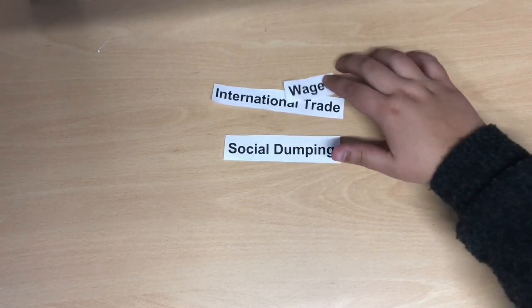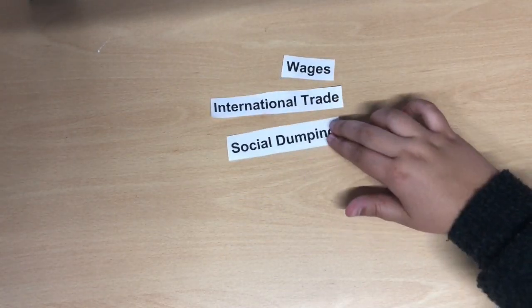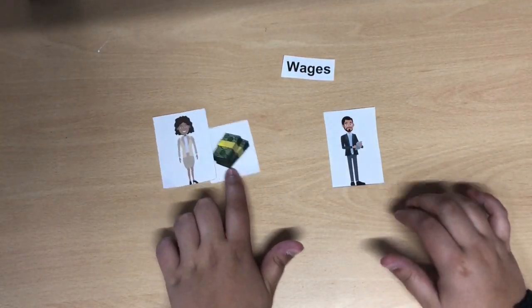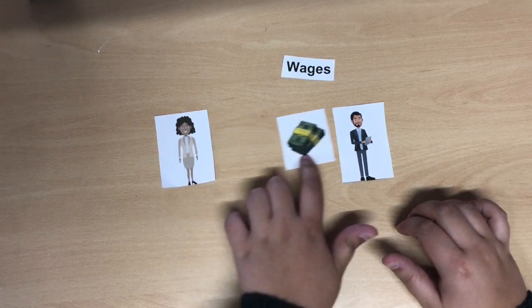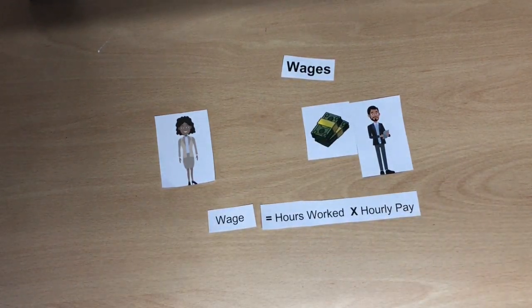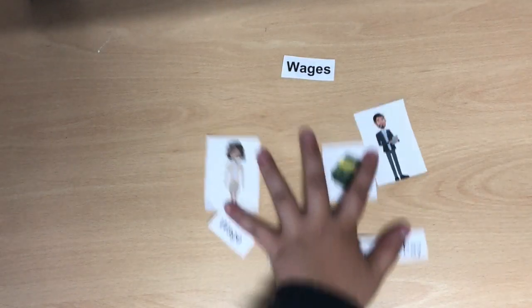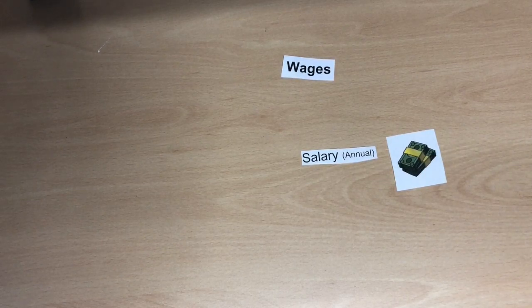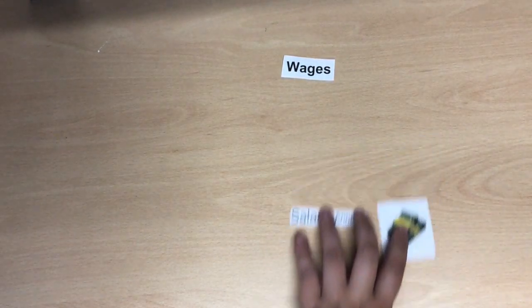Hello. Today we will be explaining wages, international trade, and social dumping, and how they all fit together. So let's begin with wages. Wages are an employee compensation for work or services performed. They are based on the number of hours worked multiplied by an hourly rate of pay. Don't confuse wages with a salary, which is employee compensation quoted on an annual basis.